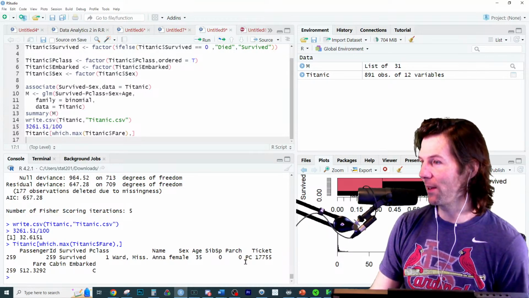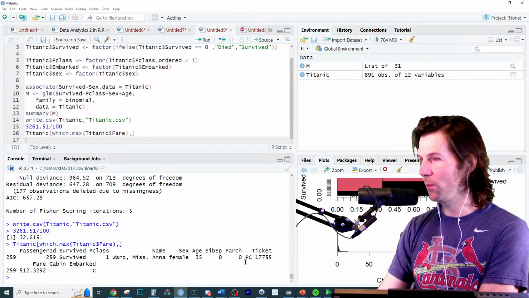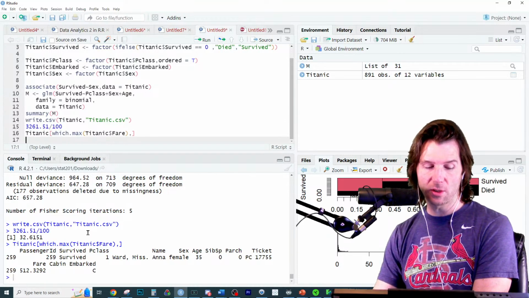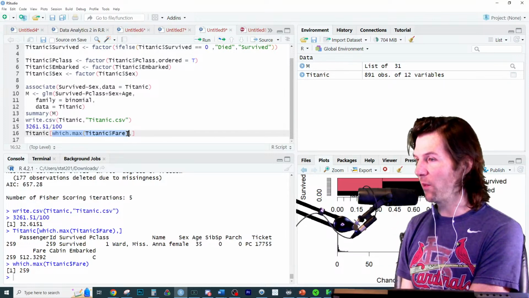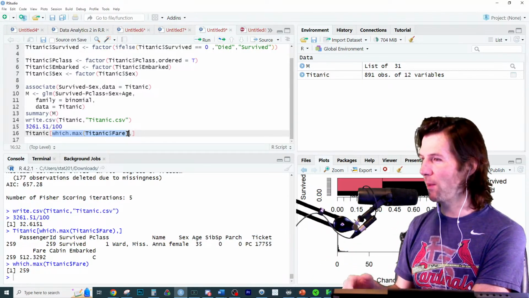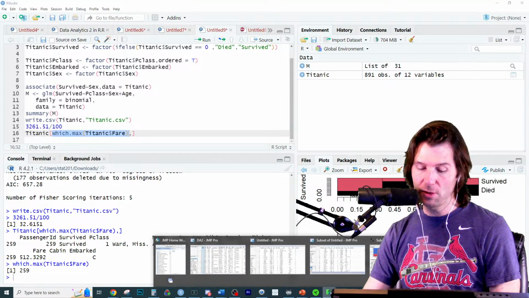Well, that's fun analysis. That's what we like to do here. And I love that you can do code like this, which.max. This just finds which was the max. It finds the position, so I was able to find them in the data set and return that row. I'm meant to do this stuff in JMP. You could do it in JMP pretty quickly.